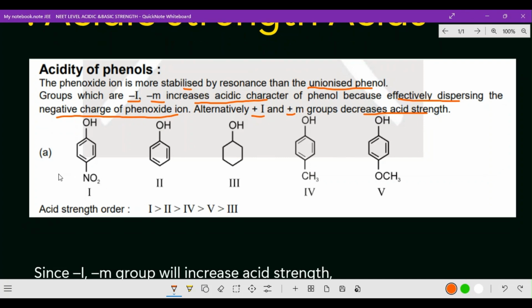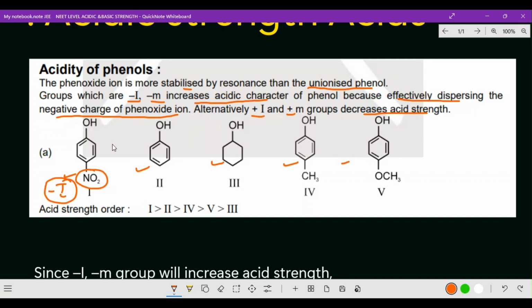So this is para-nitrophenol, this is phenol, cyclohexanol, para-cresol and methoxyphenol. Which is more acidic, and which is less acidic? Let us discuss. Usually, a para-substituted compound will be more acidic. Why am I saying it is acidic? Because the nitro group is a minus I group, and a minus I group will increase the acidic strength.